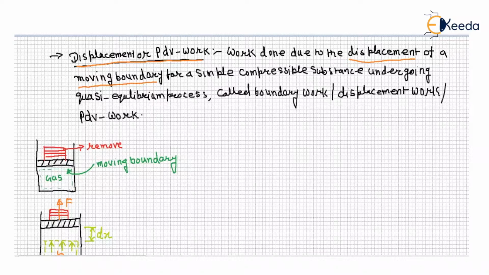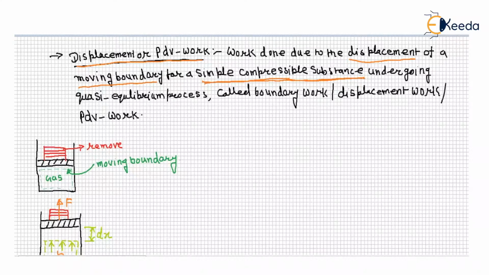That means there is a system, bounded by a boundary, and that boundary will move, and during movement it is a displacement. Which type of substance? Simple compressible substance. You know very well what a simple compressible substance is. That means it is free from electrical, magnetic, and gravitational effects, right? It is a simple compressible substance.